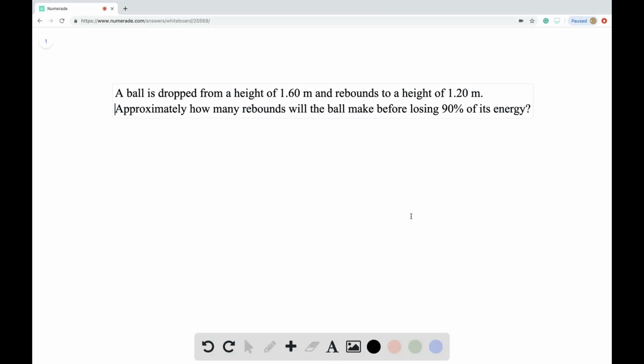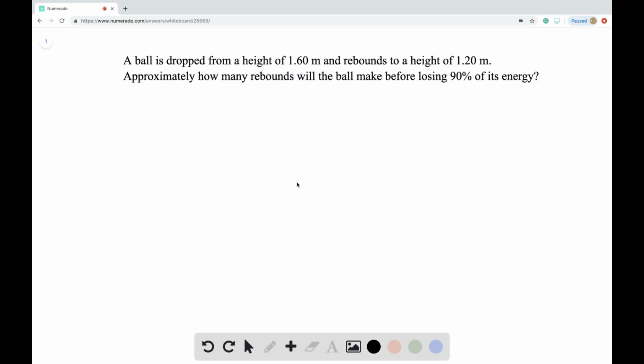So in this question, we have a ball that is dropped from a height of 1.6 meter, and it rebounds to a height of 1.2 meter. And we're asked about how many rebounds it takes for the ball to lose 90% of its energy.